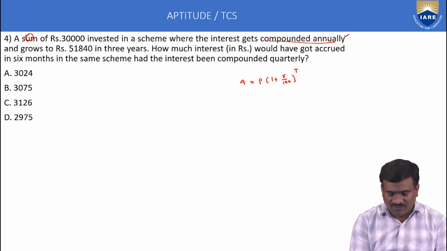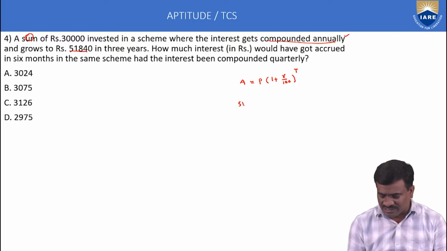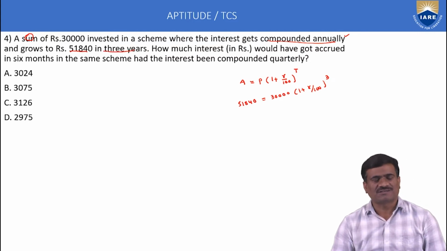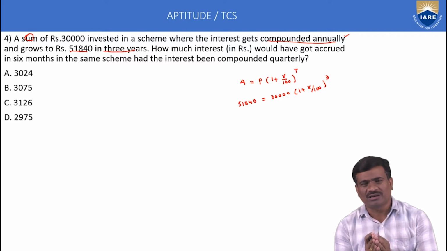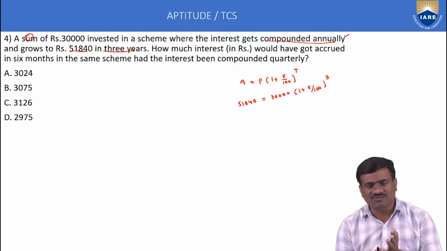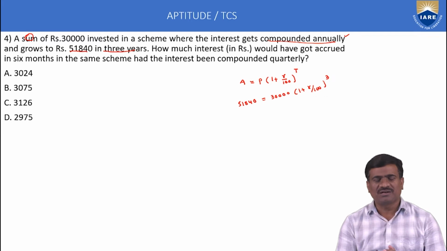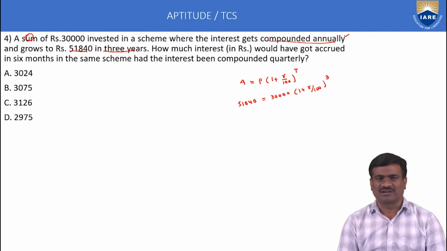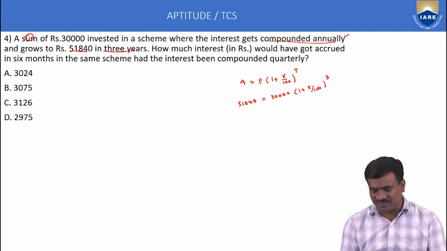Here amount 51,840, that is given. Principal amount 30,000. Rate of interest not given, calculate rate of interest. Time duration 3 years. First statement compounded yearly. Amount 51,840, principal amount 30,000, time 3 years. All terms are given except rate of interest. Here calculate rate of interest.